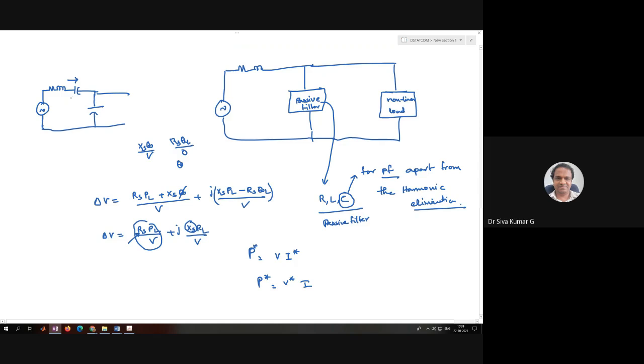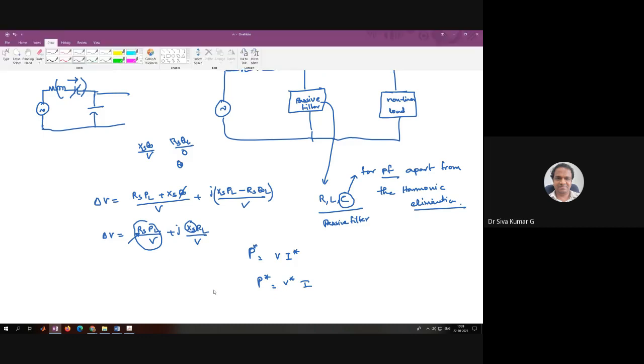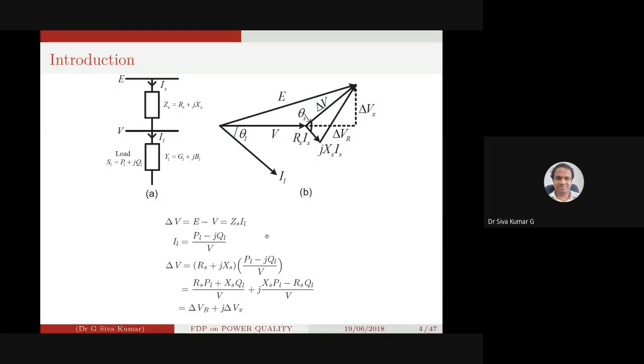This way of nullifying the reactance component is not generally used. Generally they are not going to use this kind of mechanism to eliminate the reactance. This way we can control the delta V. When you use the capacitor banks, it improves the power factor and also it regulates the voltage. We are going to use some kind of a capacitor bank to improve the power factor.